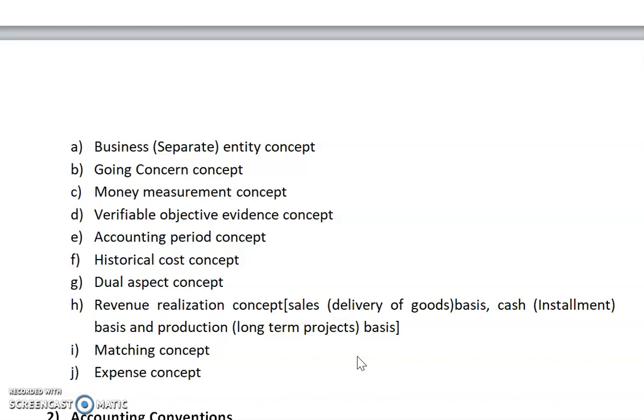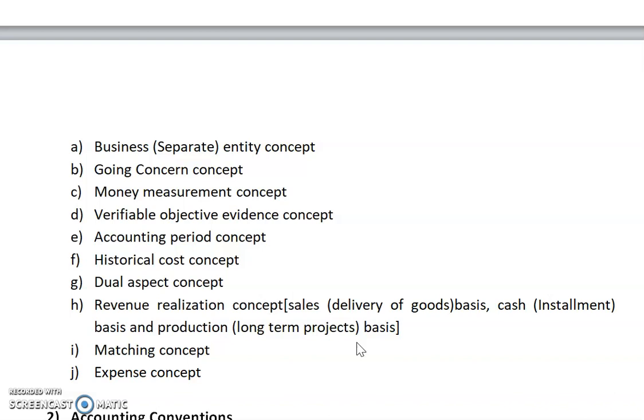Going concern concept. A business is a process based on the long term. In a partnership also, if one partner goes, then another partner will come. In the same manner, in a company also, if one partner has gone, then another will come. In a sole proprietorship also, if the single proprietor has gone, then any other family member will carry on his or her business.